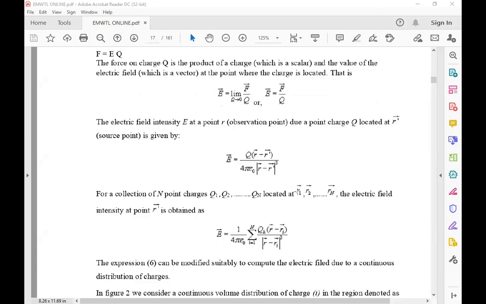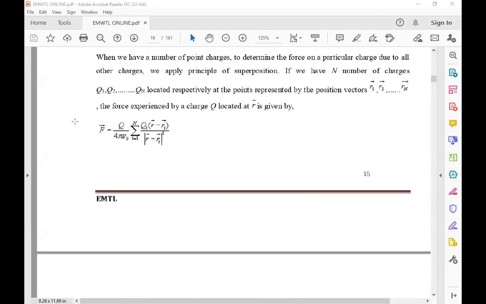The same as previously, here the force is there. Whatever formula we got for force per unit charge, the remaining formula is for the electric field intensity only.